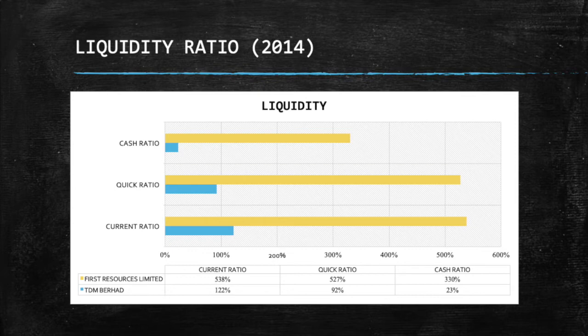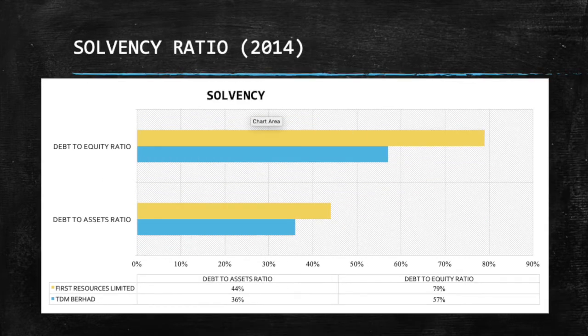Other than that, the quick ratio for TDM Berhad is 92%, while for First Resources Limited is 527%. Besides that, the cash ratio for TDM Berhad is 23%, while for First Resources Limited is 330%. The next one is the graph of solvency ratios between two companies.